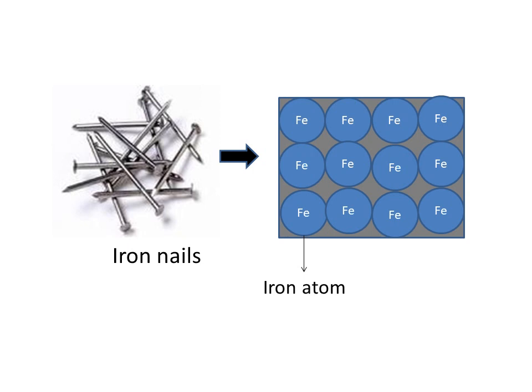Here you can see one example of elements. We have taken iron nails. These are the pure substance. Why? Because this iron nail, if we zoom, then we can get it is made up of only iron atoms. Fe is the symbol for iron. Okay, so iron nail consists of only one kind of particle, that is iron atom. So this is one example of element.